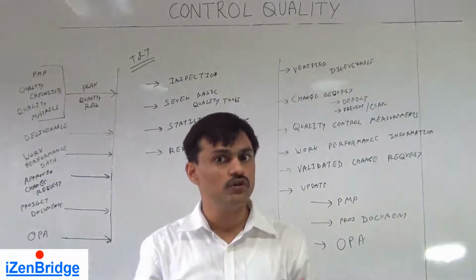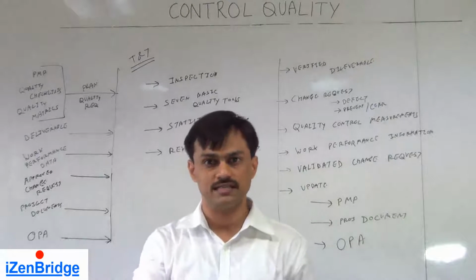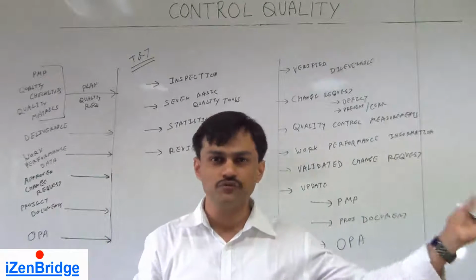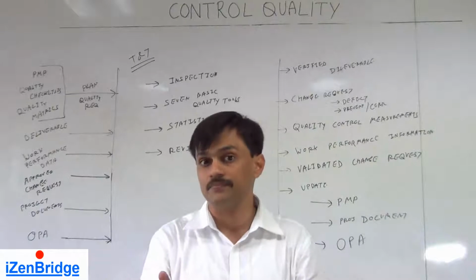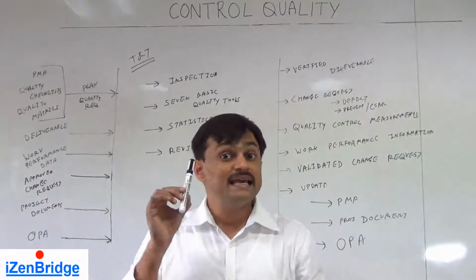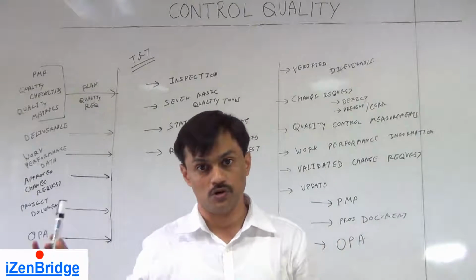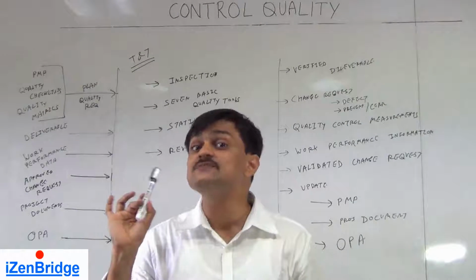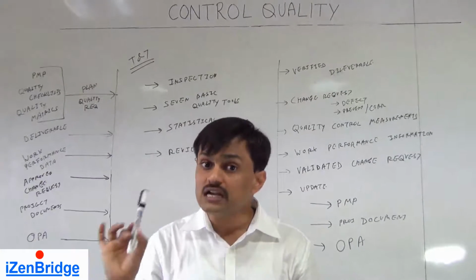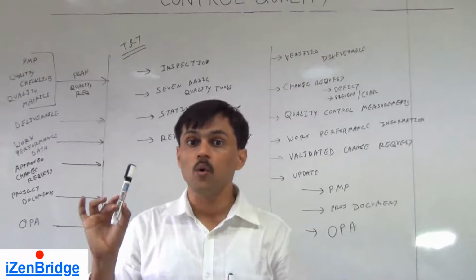Most of the tools you will find similar, because there also we were using the seven quality tools, and the fishbone diagram, because the problem domain is more or less the same. Inspection is a tool which is used in control. So whenever you find that something is getting inspected, you can fairly assume that the question is talking about quality control.